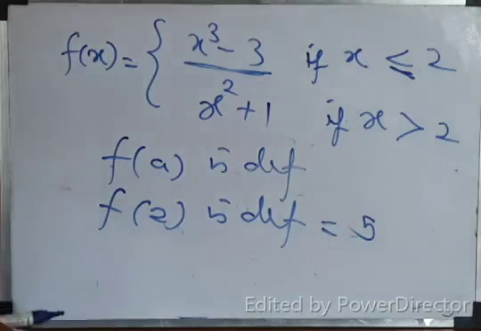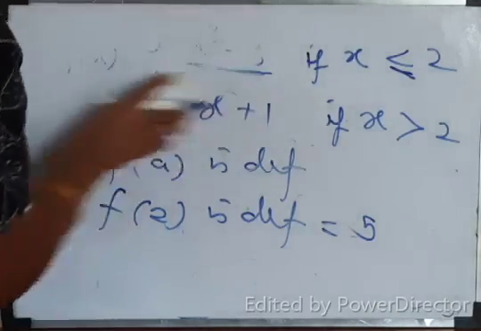Then, when can we define the function as not continuous? If any one condition is wrong, the function is not continuous, right?